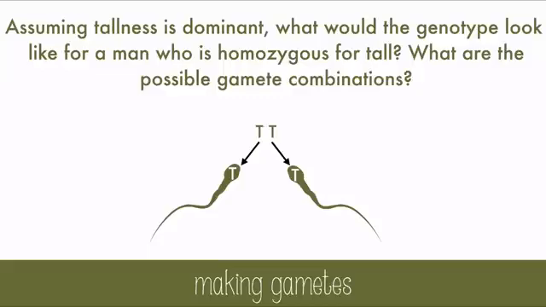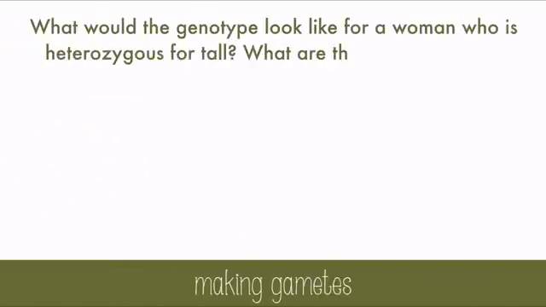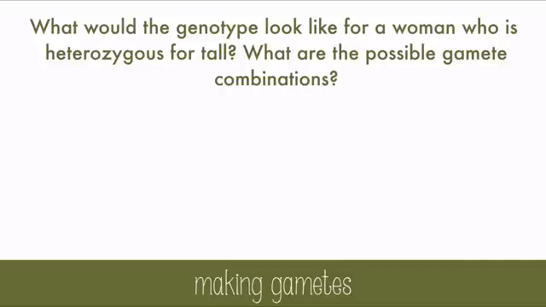But let's try another case. What would the genotype look like for a woman who's heterozygous for tall? And what are the possible gamete combinations? Now, heterozygous means different alleles, so this will be written with a capital and a lowercase t. This also means that there are two possible gamete combinations, an egg with a big T for the tallness gene, or an egg with a little t for a short gene. Heterozygous traits will have more variation in their offspring.